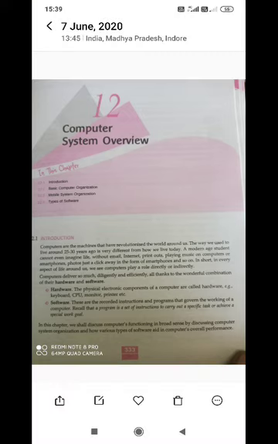Now, what is a computer? A computer is a machine which takes input, processes the input, and gives the desired output according to the input given by the user. Actually, it is an electronic machine which gives the desired output.